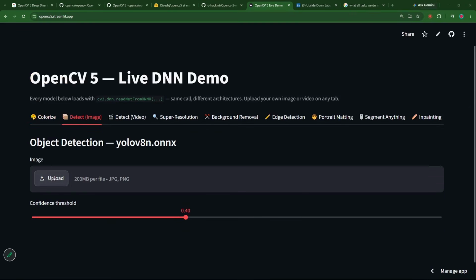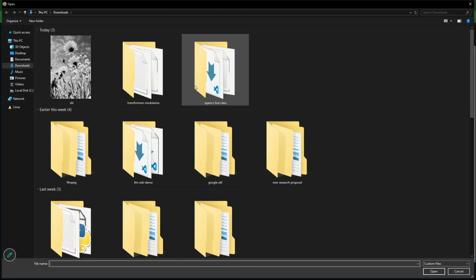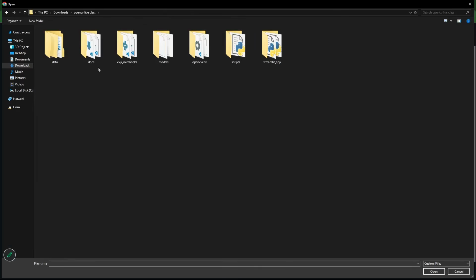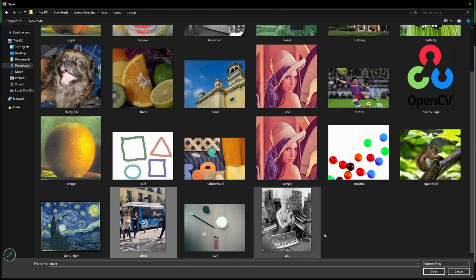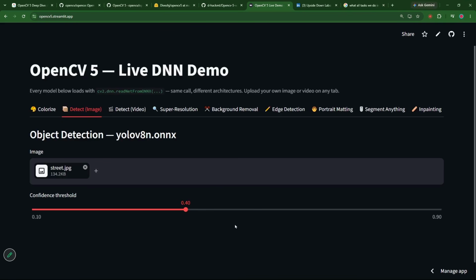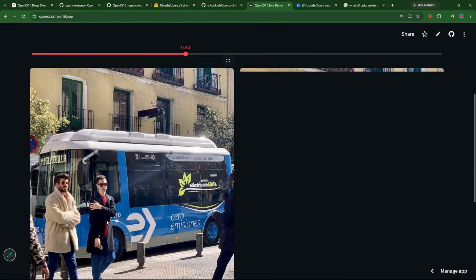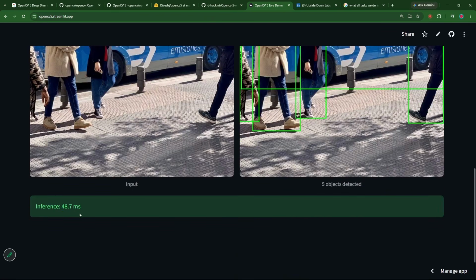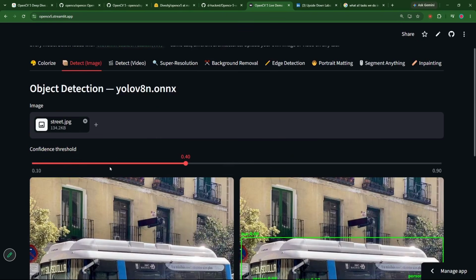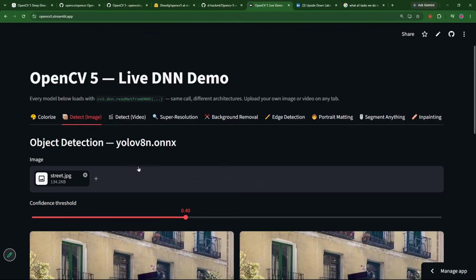Now object detection, see how fast detection will happen. I will go here, this will also be provided to you. Let me go in the inputs, images, and let me pick some image where we can do some detections. So see, I've dropped an image and see how fast it will process. See, detected the bus, person. It loaded a raw YOLO model. 48 milliseconds for detection. That's it. This is the kind of speed we want. After OpenCV 5, the computer vision applications are going to skyrocket.